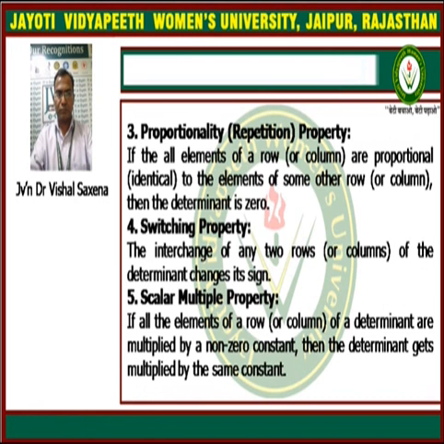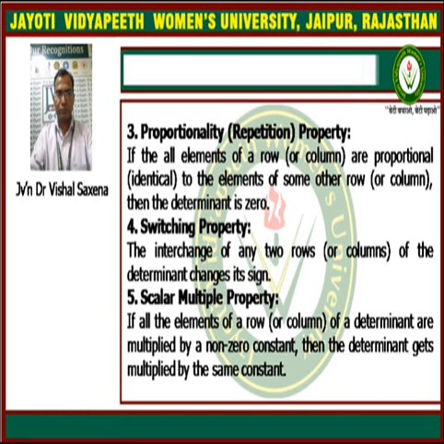The next property is the repetition property, or the proportionality property. If all the elements of a row or column are proportional or identical to the elements of some other row or column, then the determinant is 0.